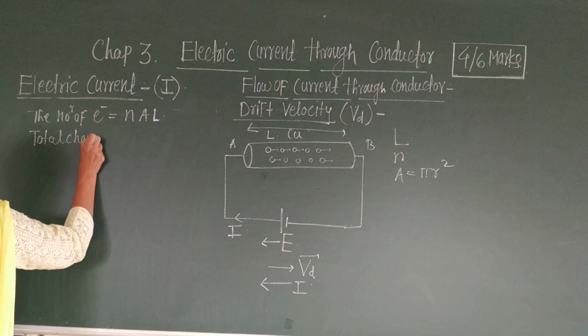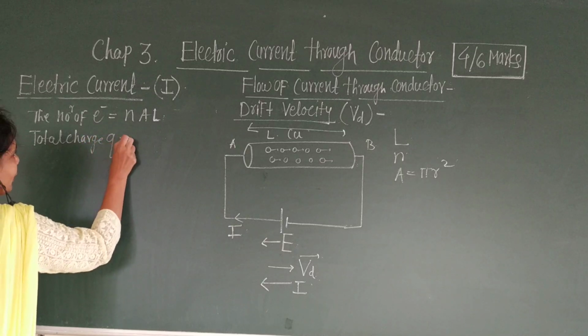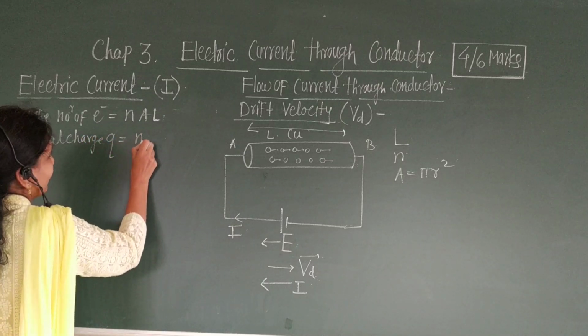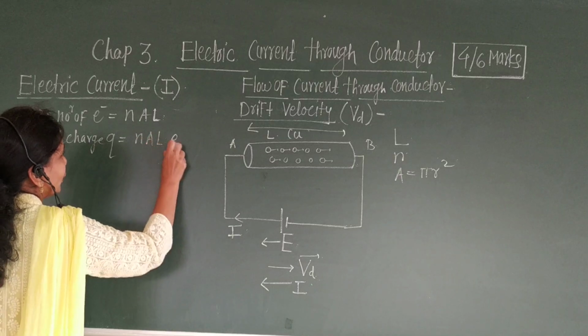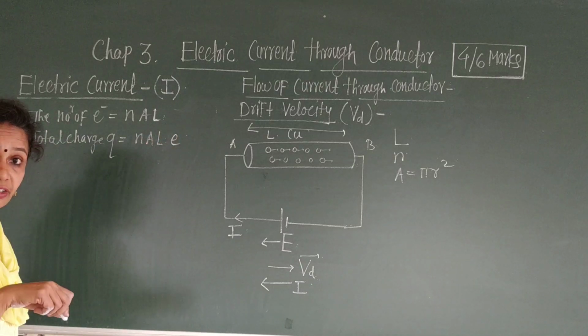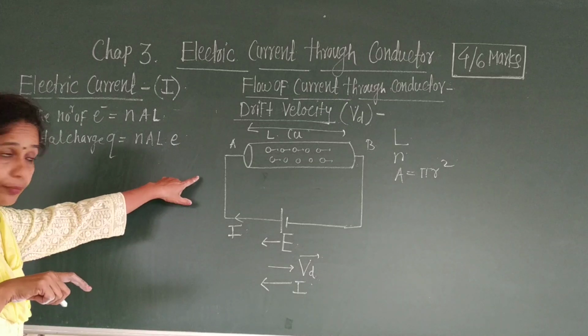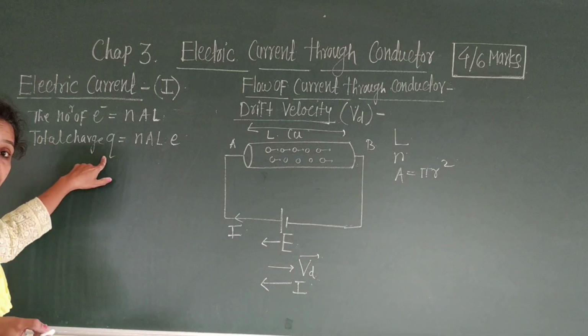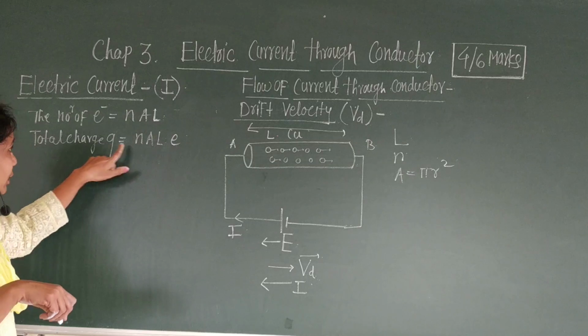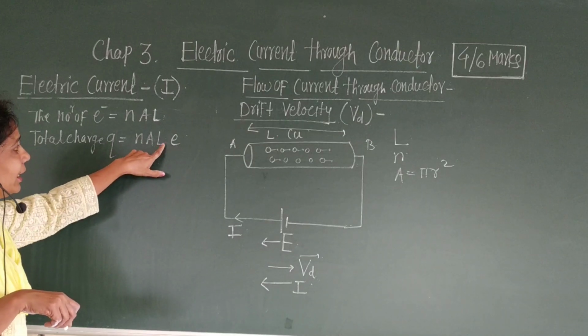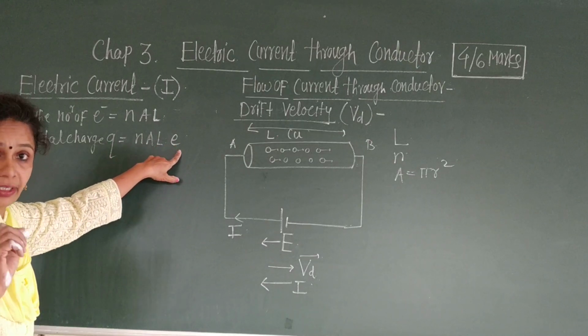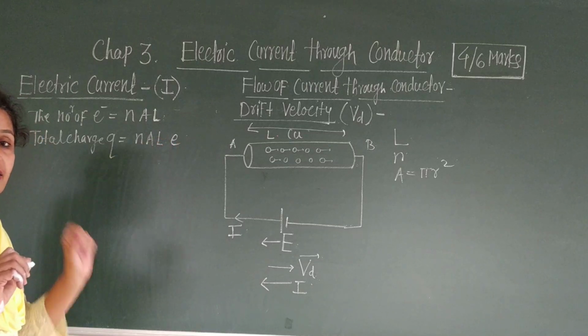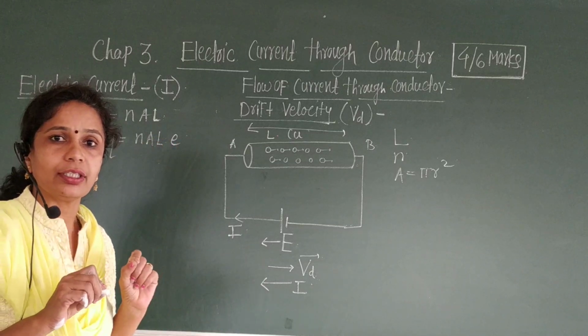Total charge Q is equal to N a L into E, where E is the charge on electron. This is the total charge Q in the wire, which is equal to N a L into E, where E is the charge on electron.